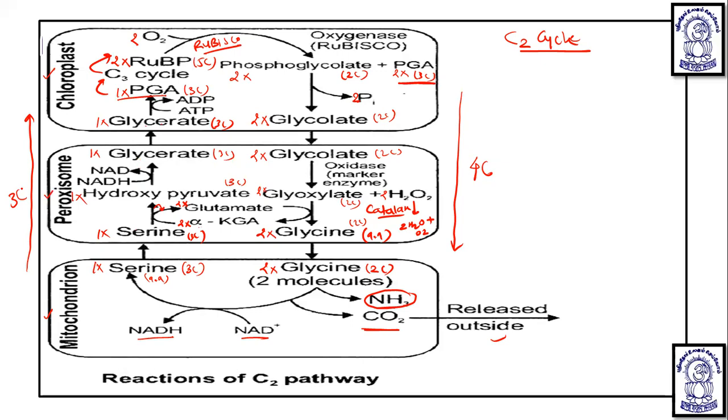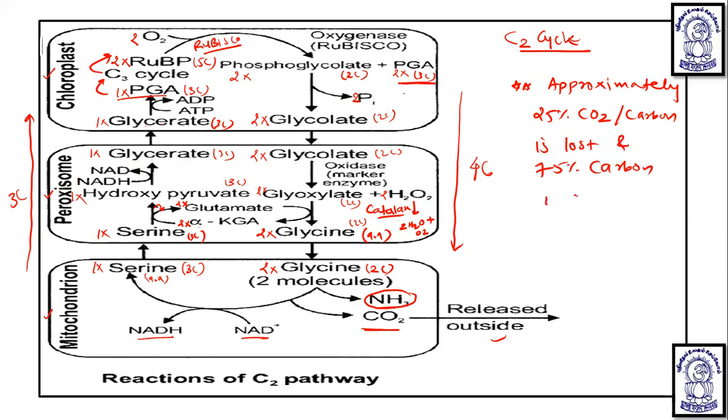So after understanding this photorespiration, we can say that one CO2 is released here. Because of this, we can make an important statement that approximately 25% CO2 is lost. You can see four carbon coming and three carbon returning, so one carbon is lost. So 25% carbon is lost, and 75% carbon is recovered back. So this thing occurs in this particular photorespiration.